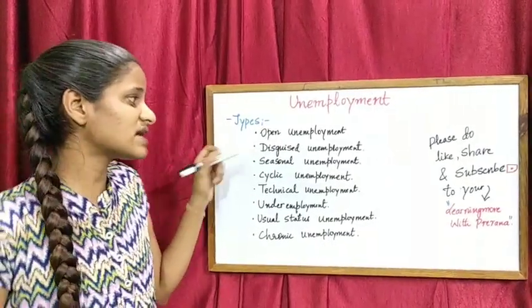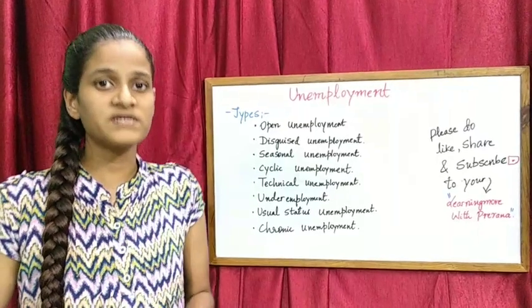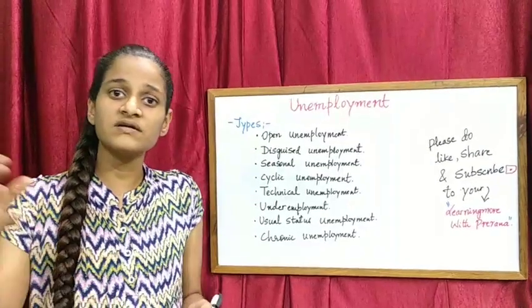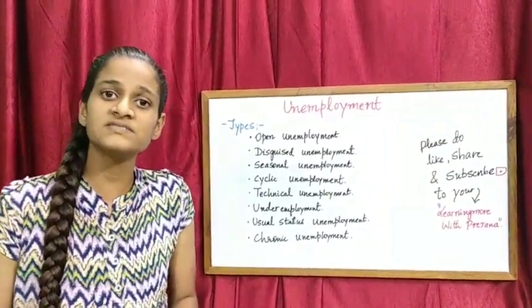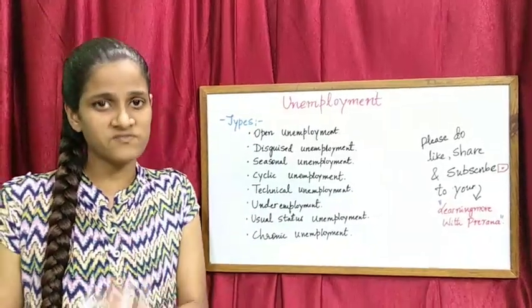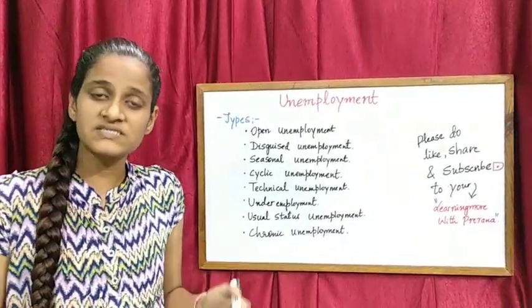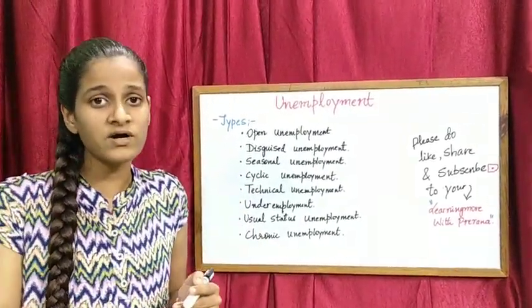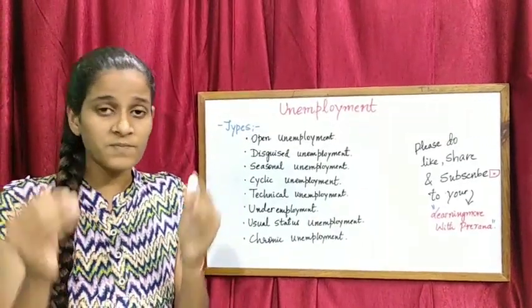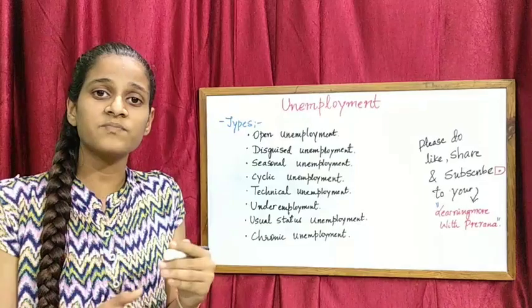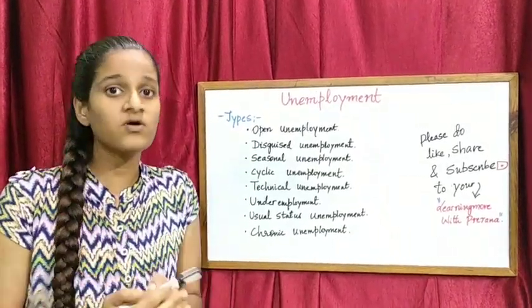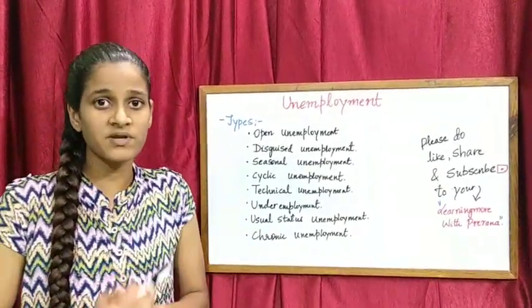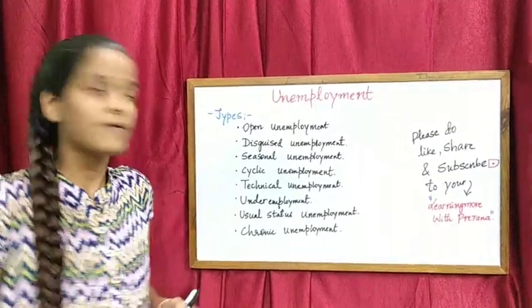Next point is disguised unemployment. This type of unemployment is seen in rural areas, where in a farm, in a field, only two people are enough to work. But what happens? The farmer takes his whole family to work on that field. This is called disguised unemployment, where the production is limited but the number of people working is more, or the number of people required for that job is limited and more people are working. So here we can see that there is no marginal production. The marginal production will not be there in this kind of unemployment.